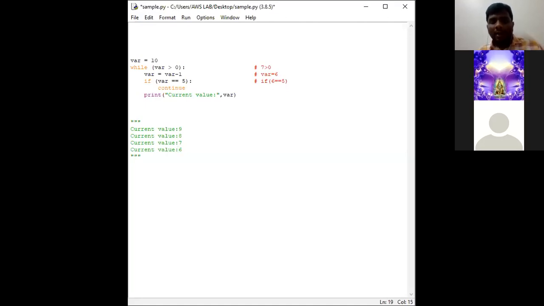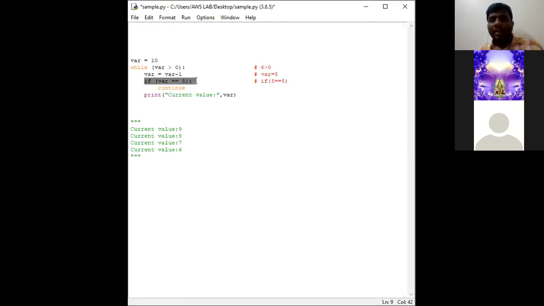Next, in the next iteration, it checks whether 6 greater than 0. 6 is greater than 0, right? So where will become 6 minus 1, 5. In the if condition, is 5 equal to 5? In this particular iteration, the condition of if is being satisfied.